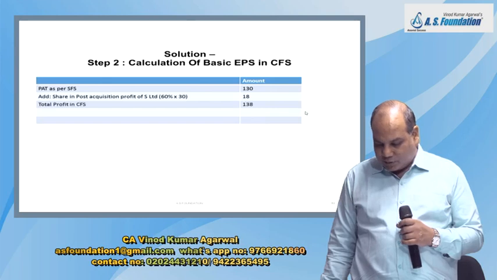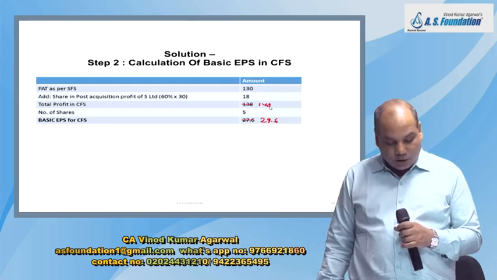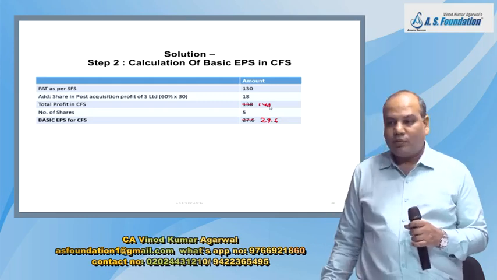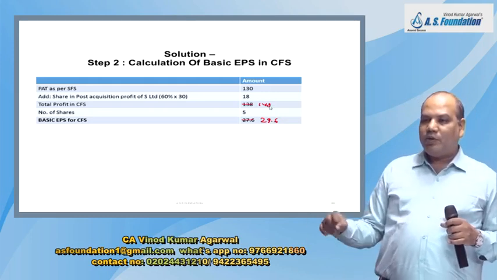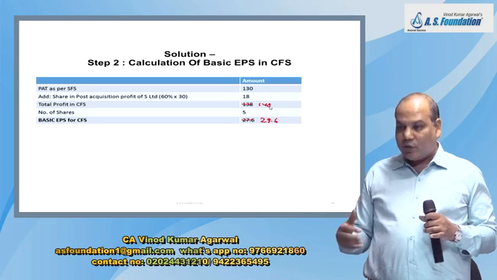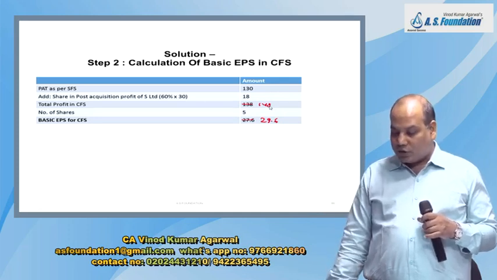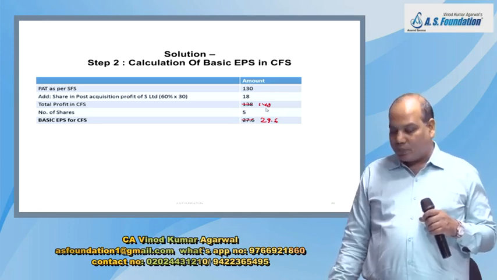And then basic EPS in CFS is total profit 148. Number of share you have considered 5. Now, who has issued the potential equity share? Subsidiary and parent both. Parent will be considered in the number. Subsidiary will be used for adjusting the profit figure.